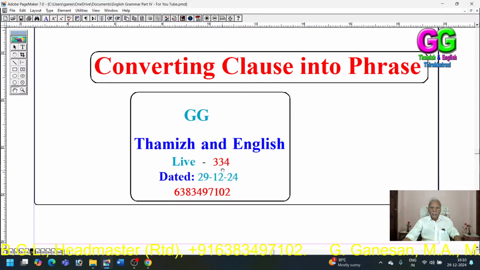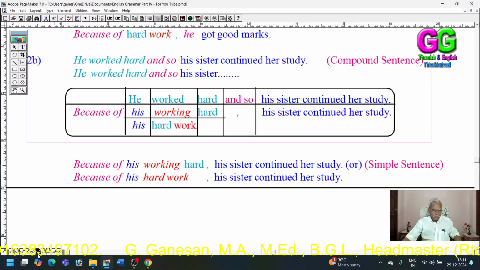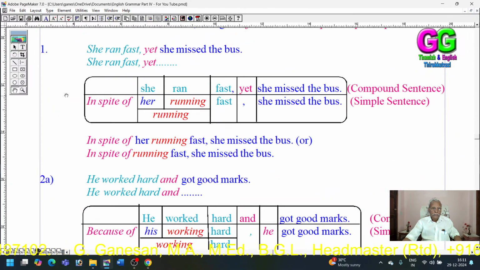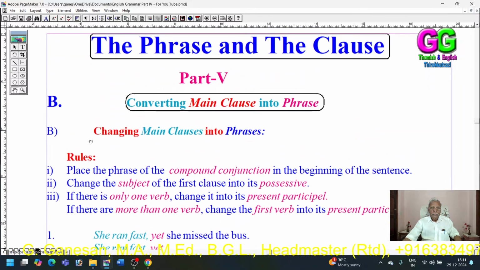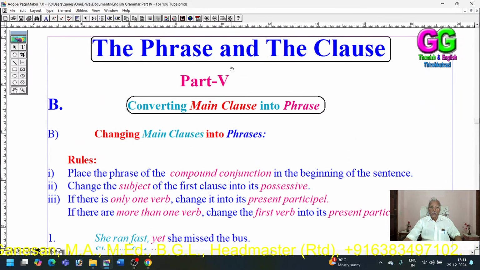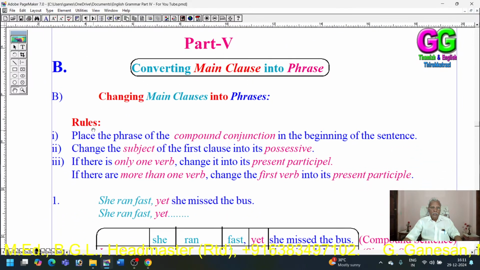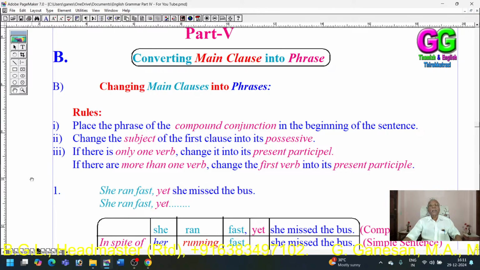Line 334. Dated 29/12/2024. The phrase and the clause. Part 5. Converting main clause into phrase. Rules. There are three main rules. Rule 1. Place the phrase of the compound conjunction in the beginning of the sentence.